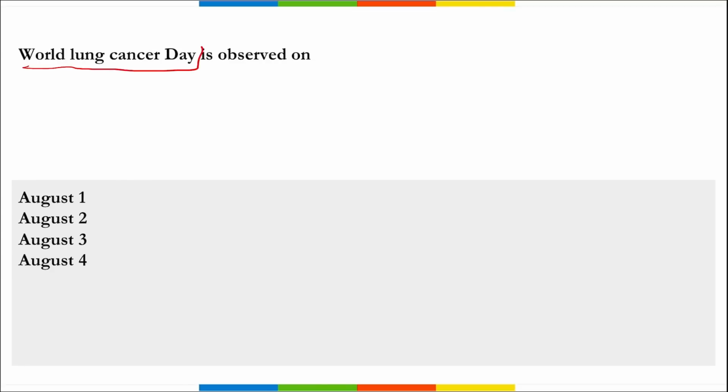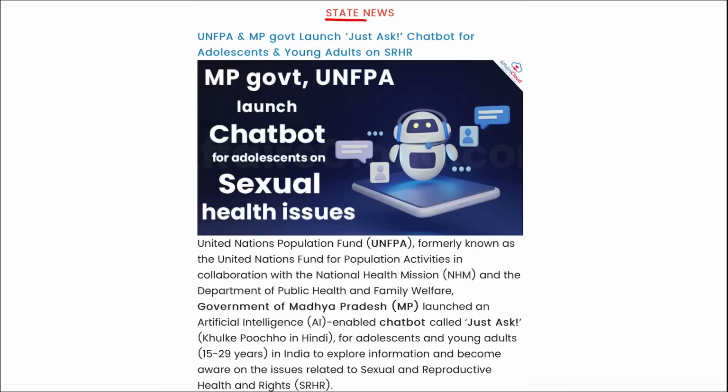Next is World Lung Cancer Day. When do we observe World Lung Cancer Day? This day is observed across the globe on 1st of August. Right? The day also aims to focus more on lung cancer research and arrange financial and moral support for the same. Correct? So this is your World Lung Cancer Day observed on 1st of August. Next is state news. Recently, the United Nations Population Fund, UNFPA, correct? They have recently tied up with the MP government, that is the Madhya Pradesh government, to launch Just Ask, a chatbot for